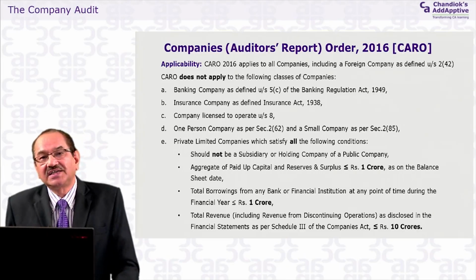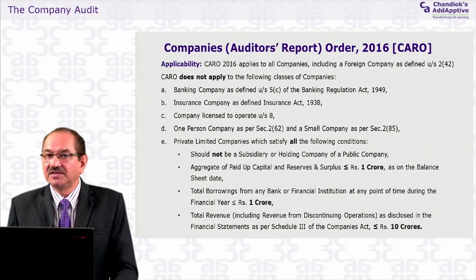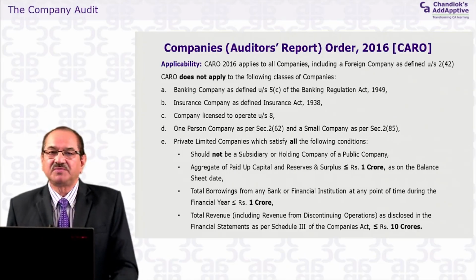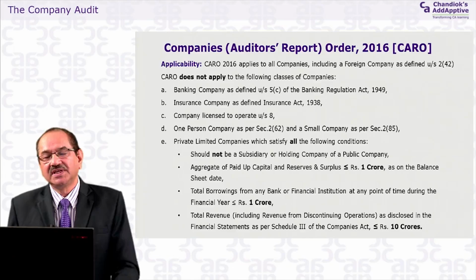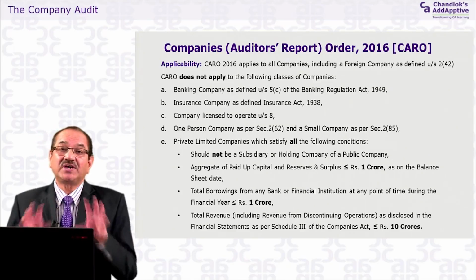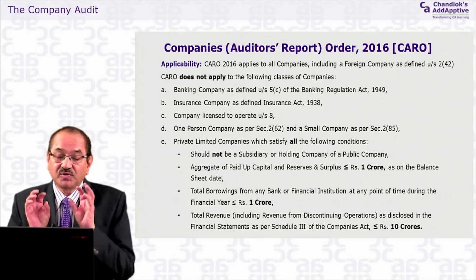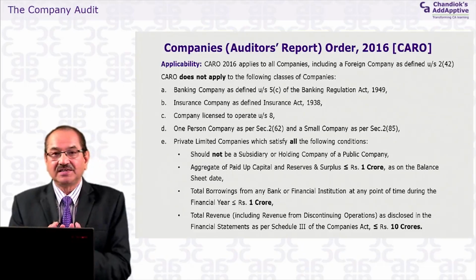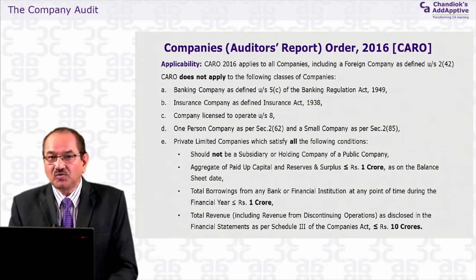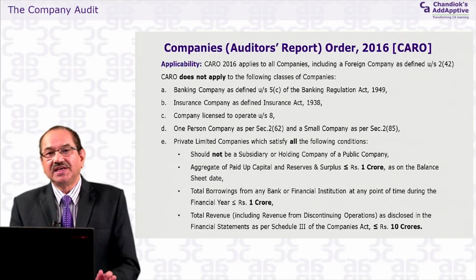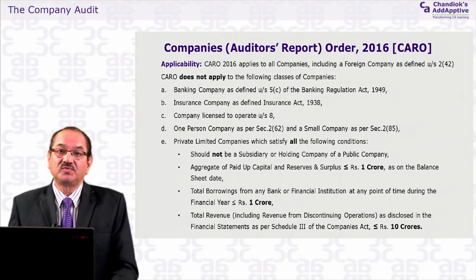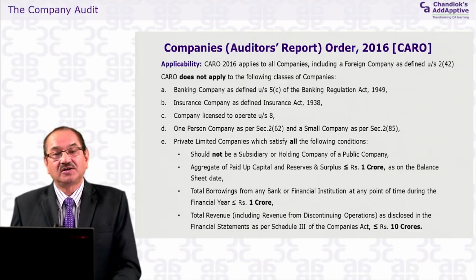Schedule 3, as you know, is where the formats of profit or loss and the balance sheet are given, and the requirements of preparation of the financial statements are given. That is in Schedule 3 of the Companies Act 2013. Whatever the revenue from operations given in that will be taken into account, and if it is equal to or exceeds 10 crores, then the CARO order applies, and the auditor has to report this CARO in their audit reports.